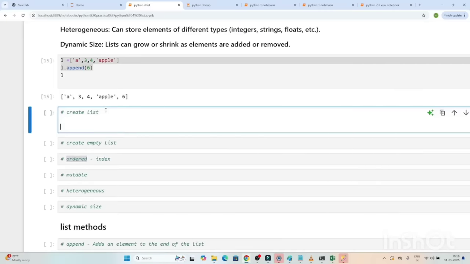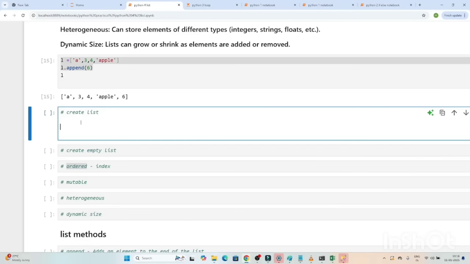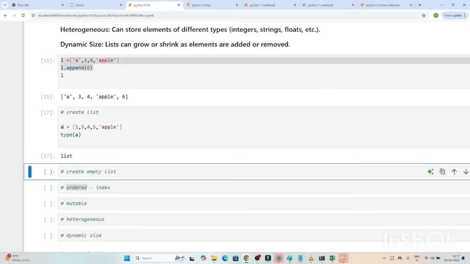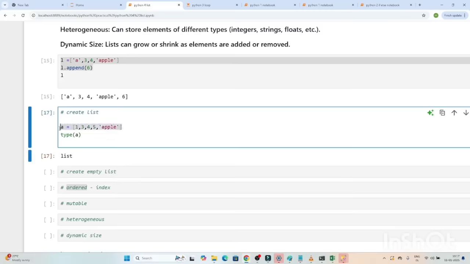Now how to create a list? Creating a list is very simple. First you have to declare a variable. Suppose I'm declaring one variable a. You have to open a square bracket. This is the square bracket. In this square bracket, you can put multiple values. So this is how the list will look. Now if you want to check the type of a, you can see it is a list. So this is how we can create a list.